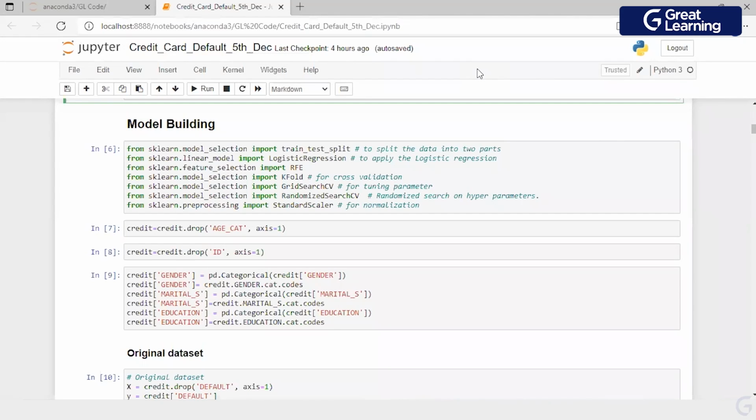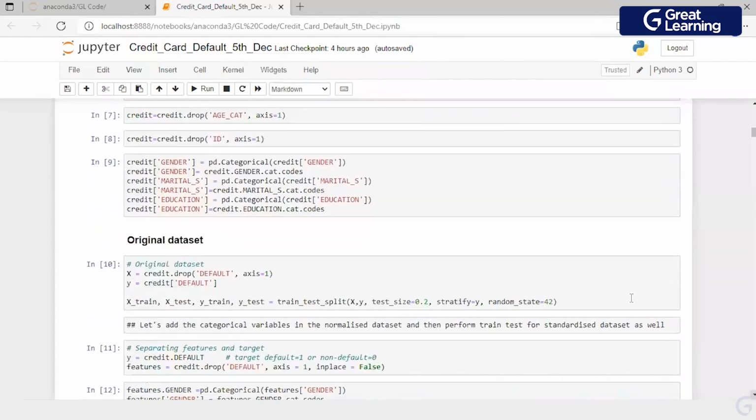Then I will rerun the logistic and identify the significant features. I will see what effect it has on the performance. Then I will do a grid search to see whether the grid search is improving the performance or not. Then whatever comes out to be the best model, I will use that as a base and then get into feature engineering. Fair enough? So that's how the flow would be.